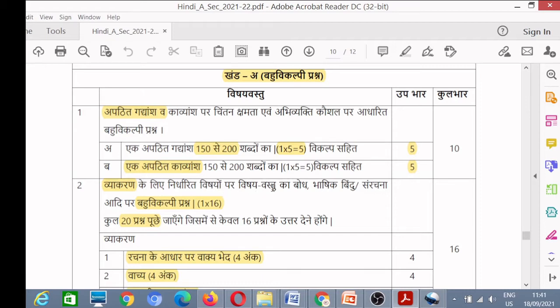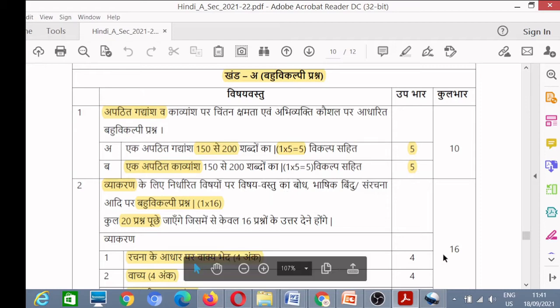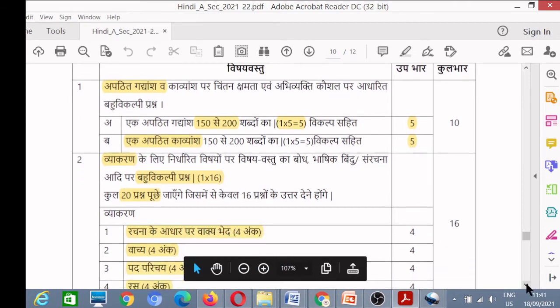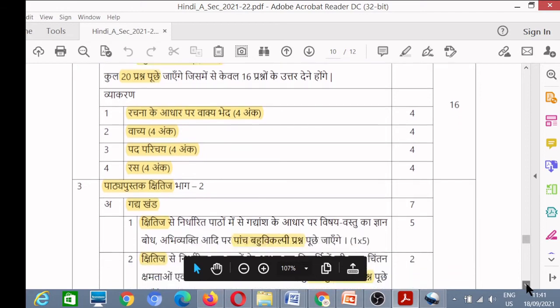Now the next section is grammar or Vyakaran. So 16 marks have been allocated for grammar. Now what are the different topics you have to study in grammar?